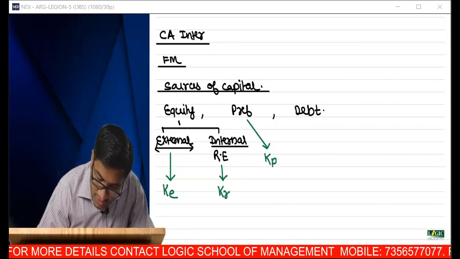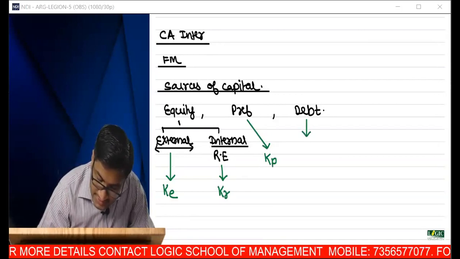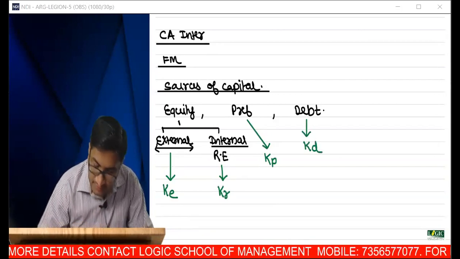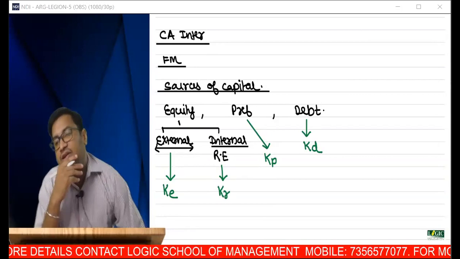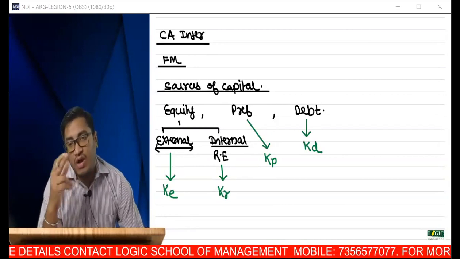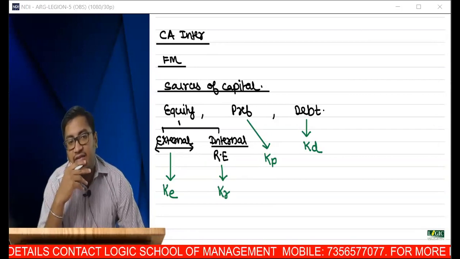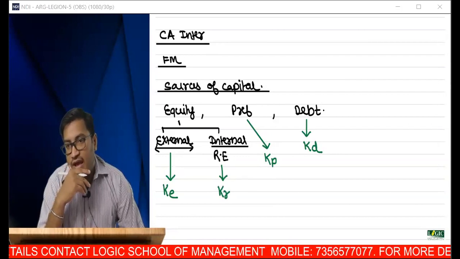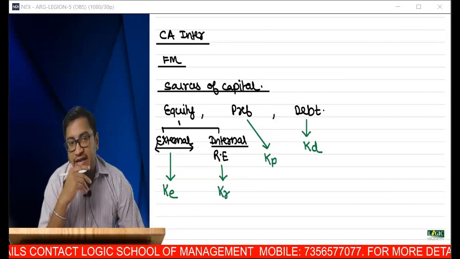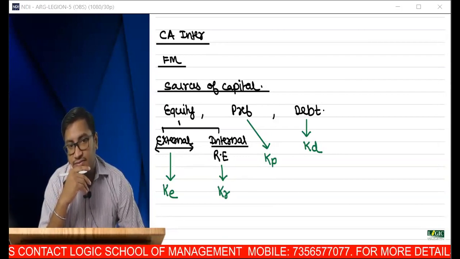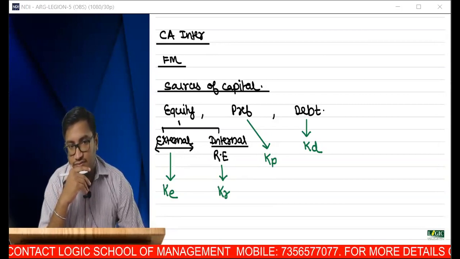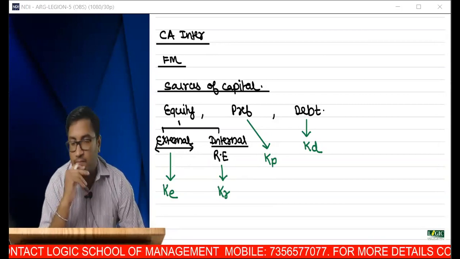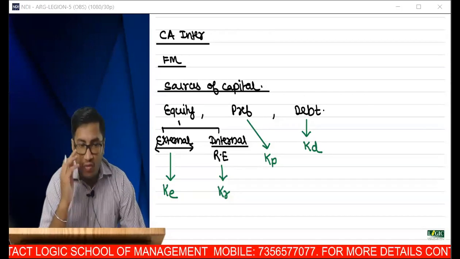And what is the cost of debt? We call it KD. Sir, have you come across all this at CA inter level? Yes. Okay.